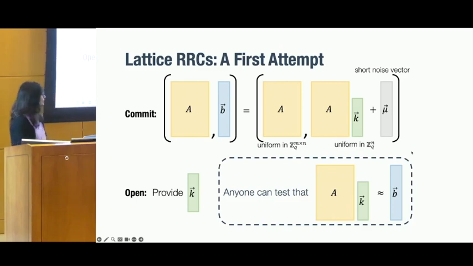To open this commitment, I can simply give you my vector k. And to test that this is indeed a valid opening, you can check if A times k is close to the vector B, which is the second part of the commitment. And notice that this is indeed true for an honest commitment because we sampled mu from a Gaussian, so mu is going to be short.